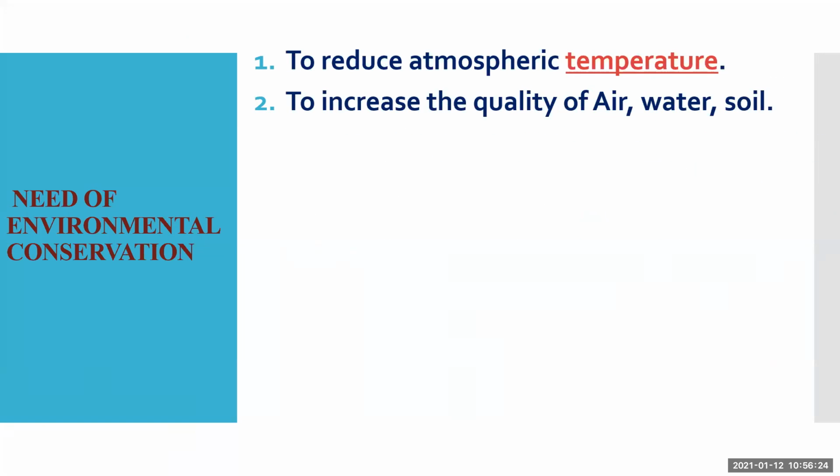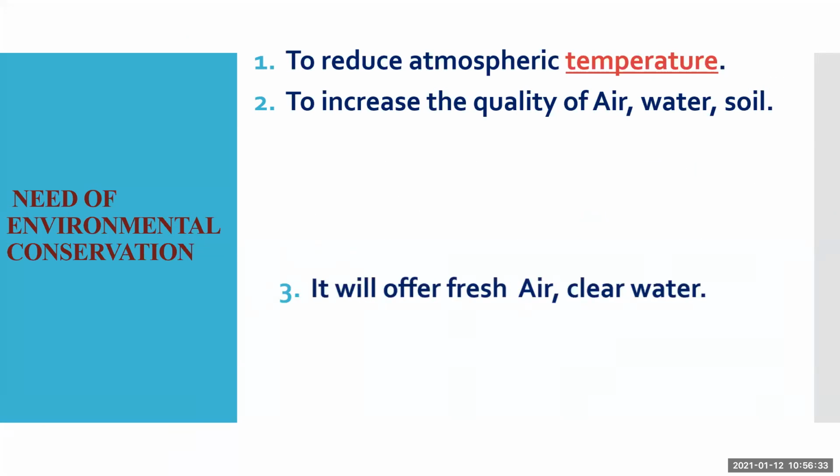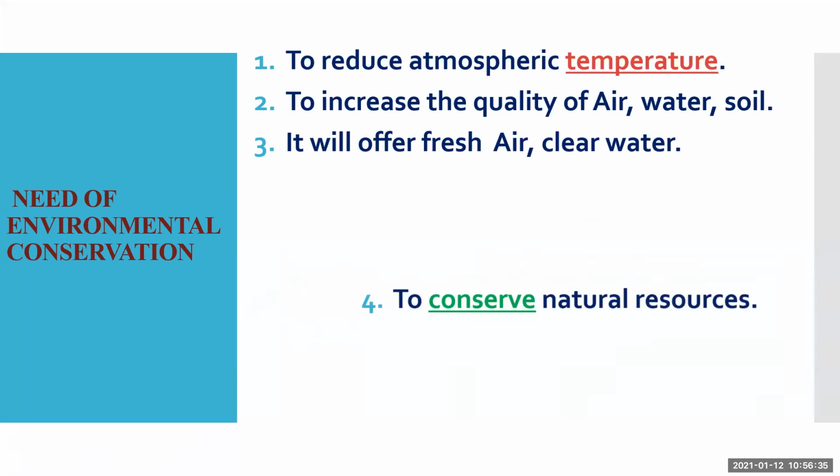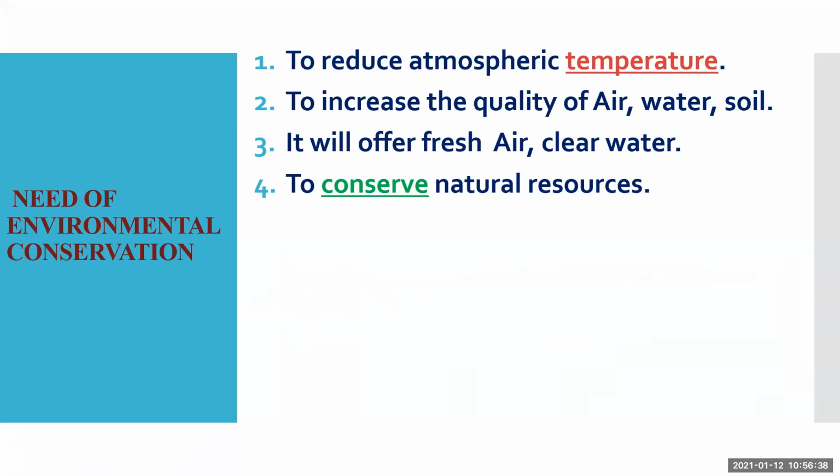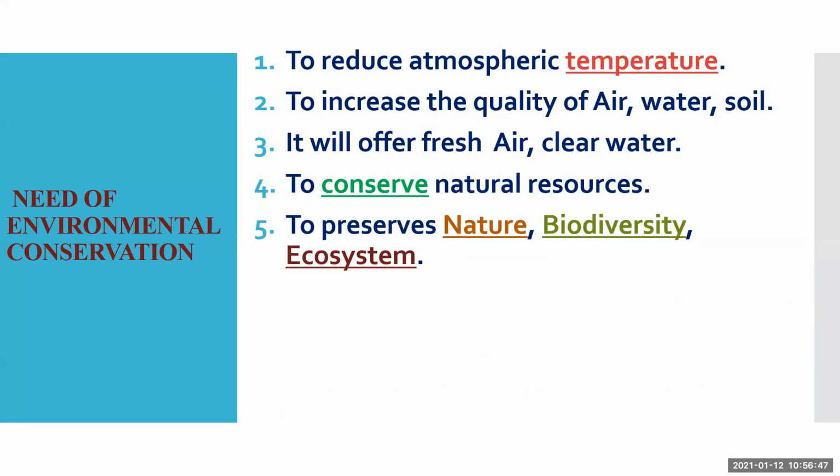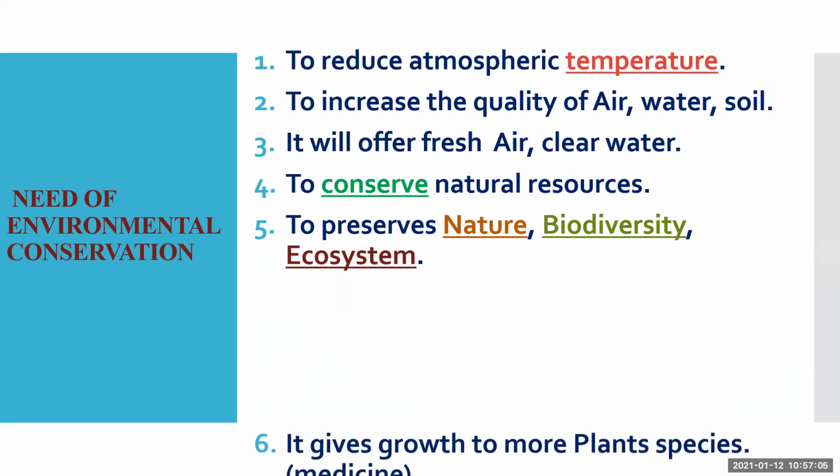When we are conserving the environment, it will automatically increase the quality of air. We will get pure, fresh air. We'll get pure water. It will increase the quality of soil. It will offer fresh air, clear water. It will conserve the natural resources. Whatever natural resources we have, we will conserve them and maintain their quality to preserve nature, biodiversity, and ecosystems. When we are protecting the environment, we are automatically preserving the biodiversity. That means whatever varieties of life are present in the environment, we are going to preserve that. We are going to preserve the ecosystems.